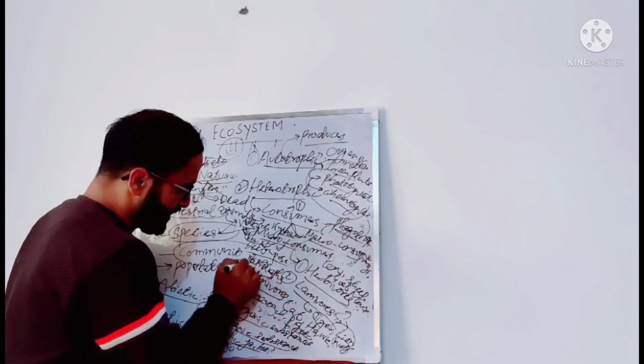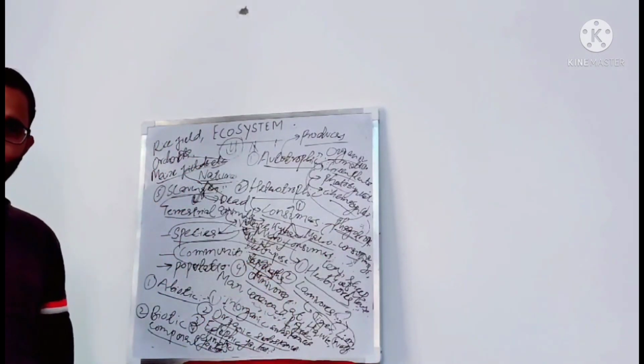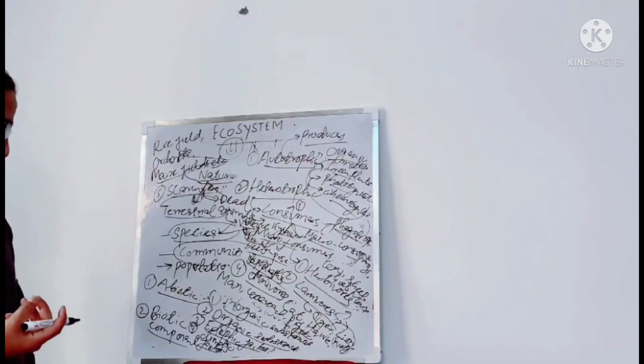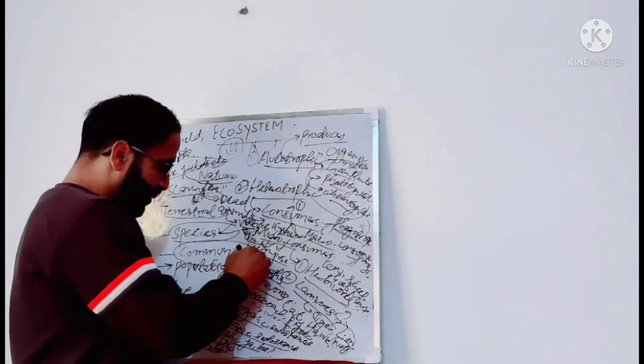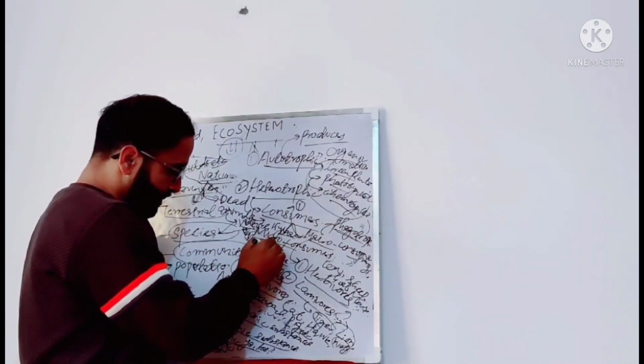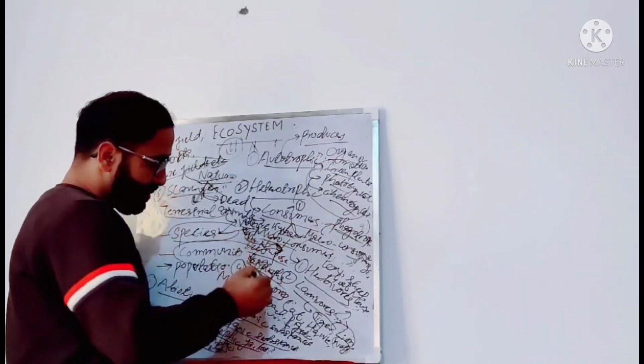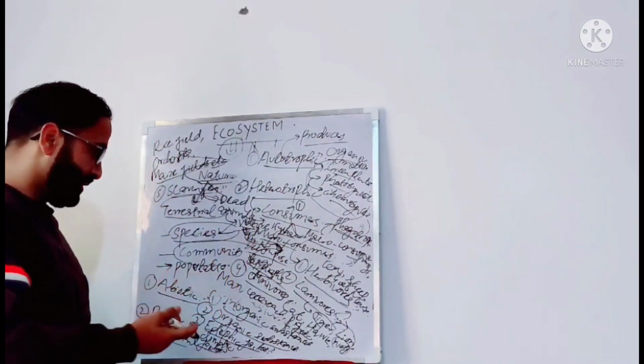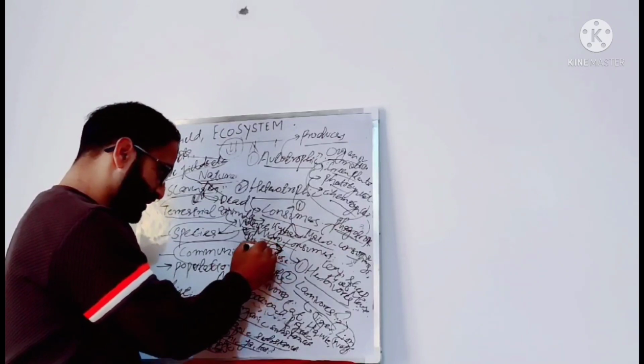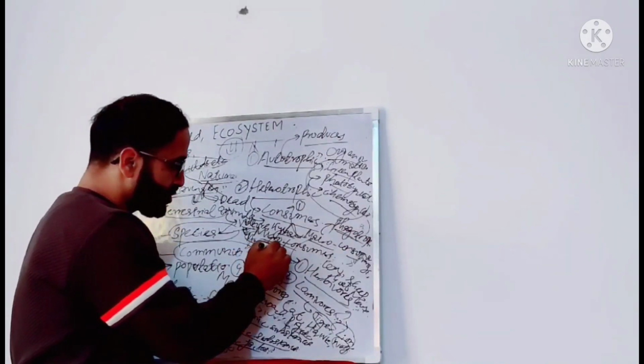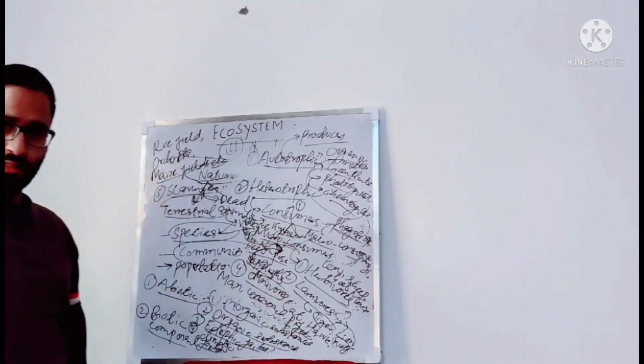They are microorganisms like bacteria, fungi, actinomycetes. They digest the food particles outside their body, then take the digested food materials into their body and also release nutrients into the soil.